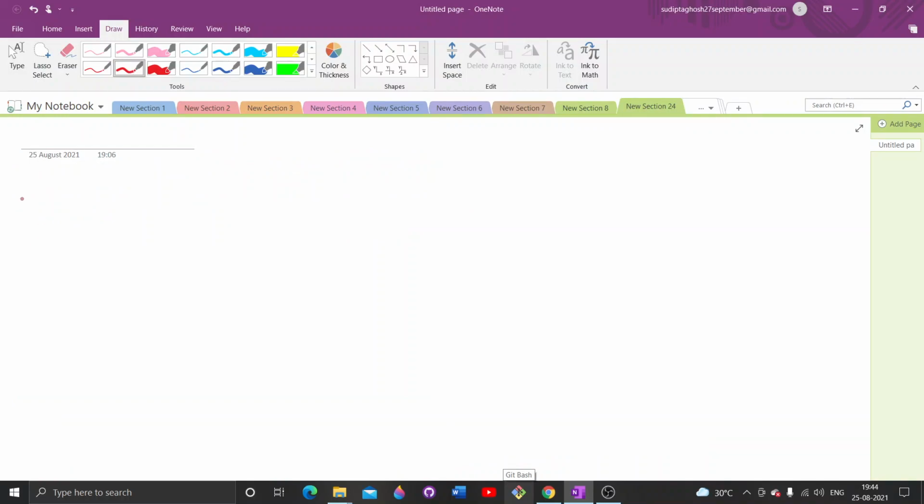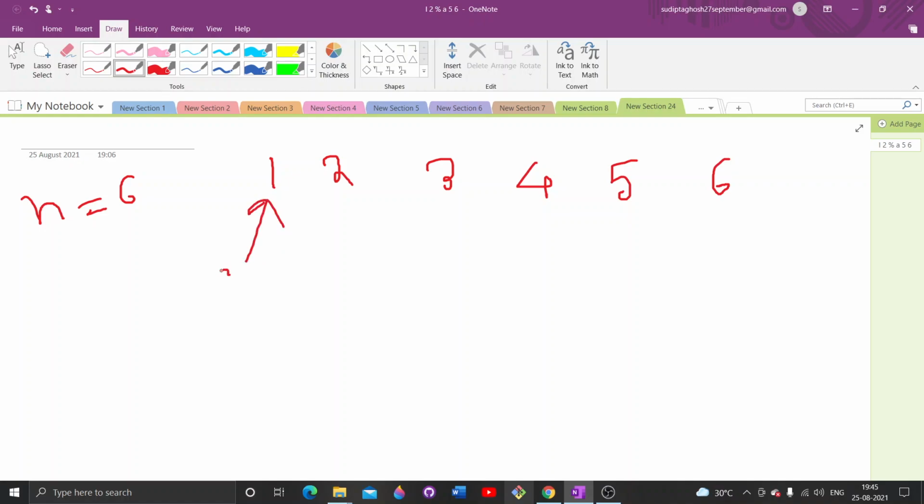Let's suppose n equals 6. The versions will be 1, 2, 3, 4, 5 and 6, and we will apply binary search here. My start pointer will be 1 and end will be 6, and the middle element will be (6 plus 1) by 2, that is 7 by 2, that is 3.